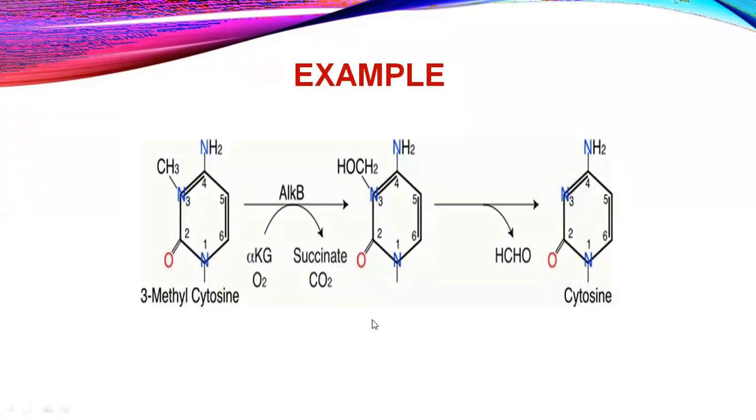Okay, here you can see that 3-methyl cytosine is getting converted to the cytosine itself. So when the mutation happens or any changes happen, the cytosine is converted to 3-methyl cytosine. But in some cases, this mutation is again converted to the cytosine in the cell itself. There is no requirement of any other artificial mutation.